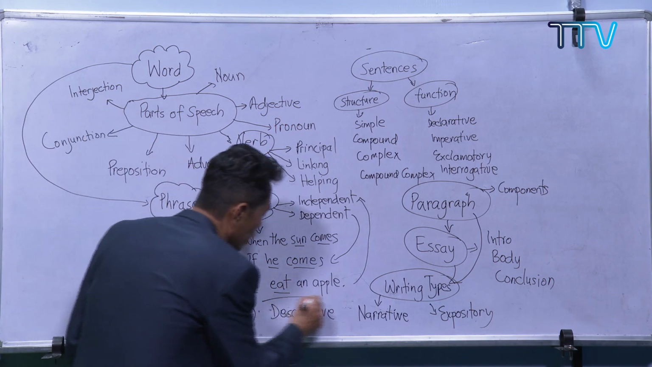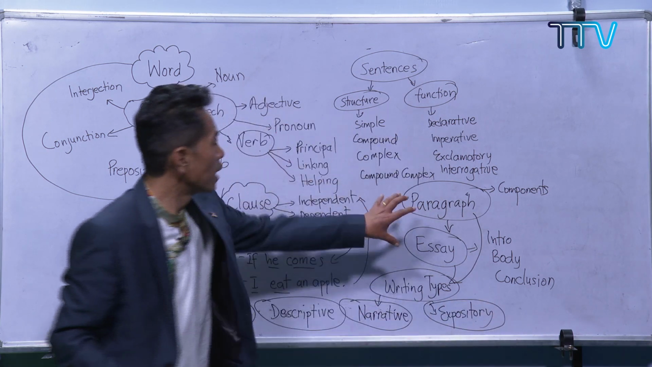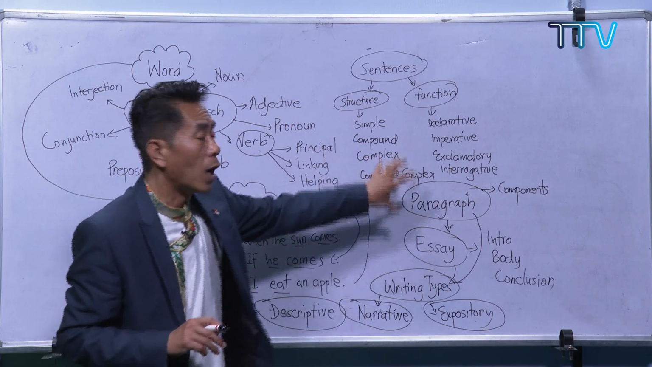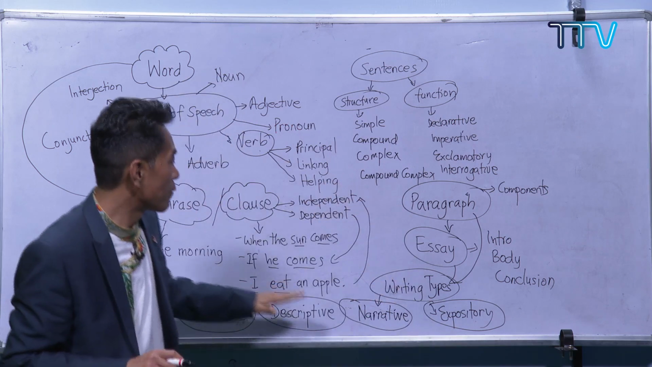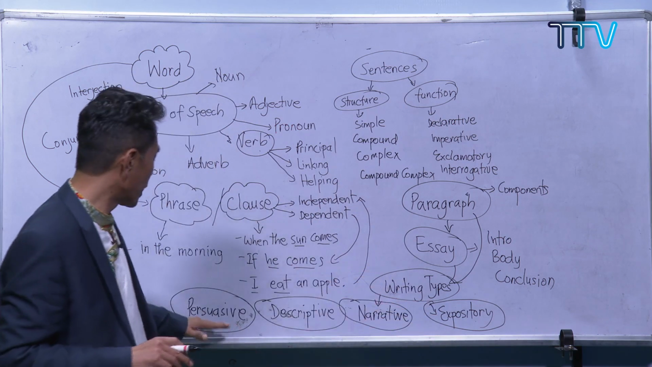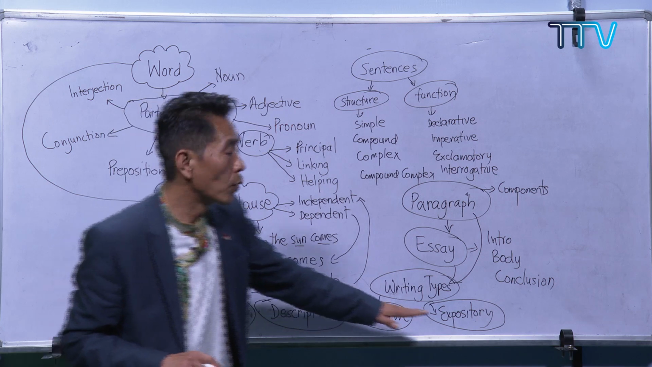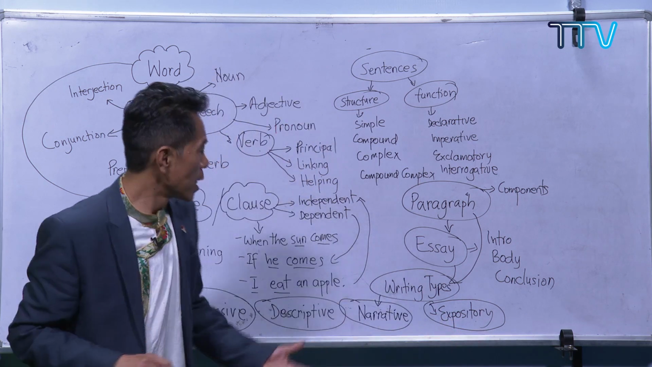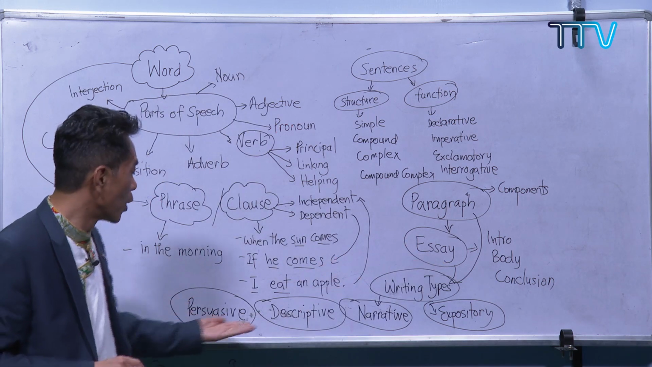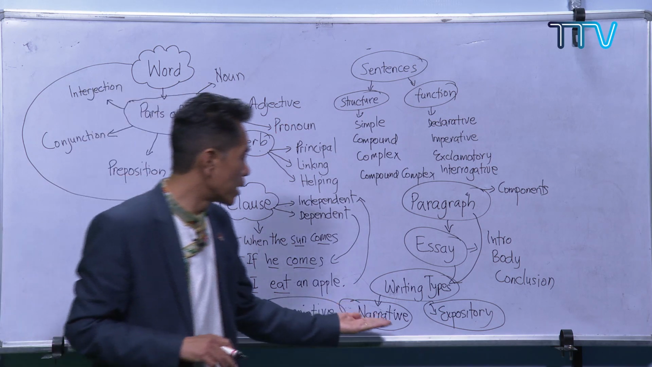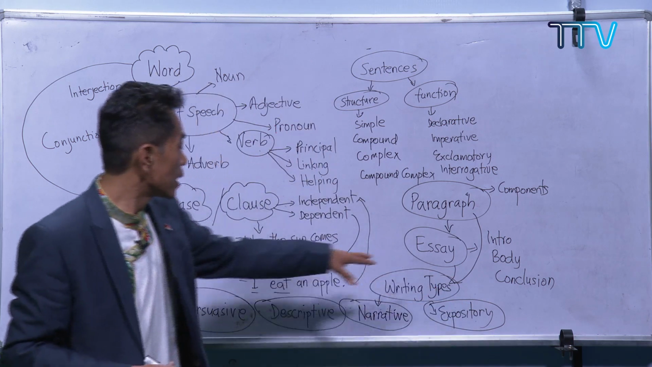Now these are the different types of writing: persuasive, descriptive, narrative, expository. If you already know how to write a paragraph or an essay, these are the different types of writing you can do. You can write a paragraph on persuasive, descriptive, narrative, or expository. Likewise, you can also talk about essay. You can write a persuasive essay, a descriptive essay, a narrative essay, and an expository essay.